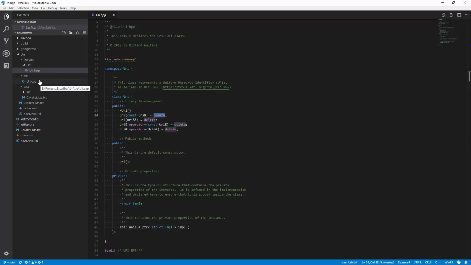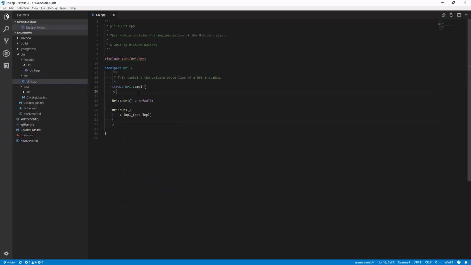So the implementation contains all the bodies. Right now we just have a placeholder for where we would put details of the implementation, and then we actually have bodies for the destructor and the default constructor. The default constructor is going to make the implementation structure. Generally that's all that it has, although sometimes you'll have some default construction initialization steps here.